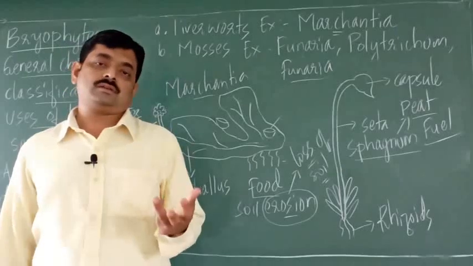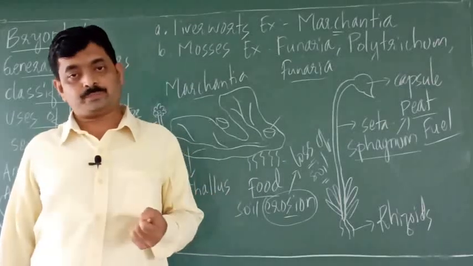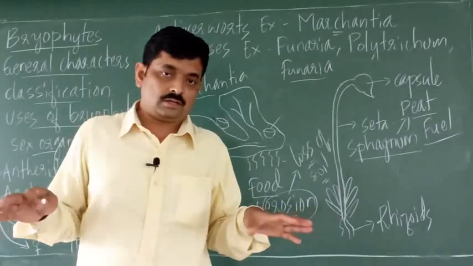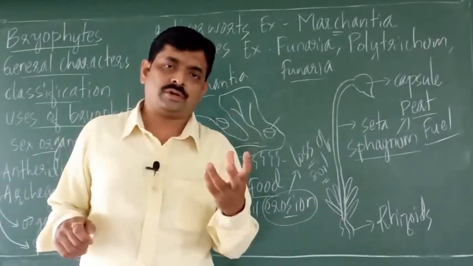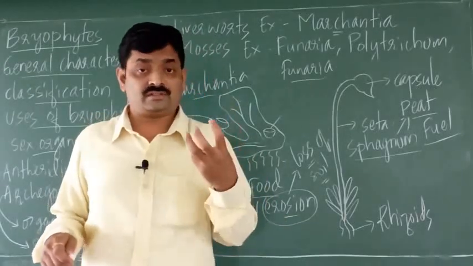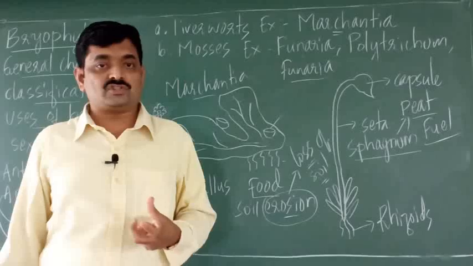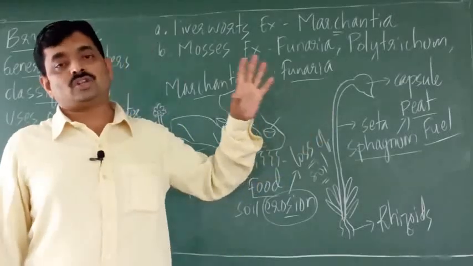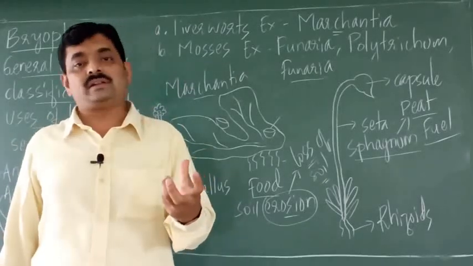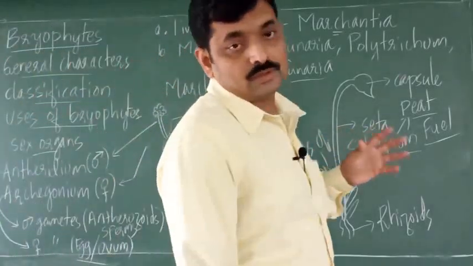So one use is bryophytes provide food to organisms, even birds. Bryophytes prevent soil erosion since they cover the soil and they prevent the loss of soil. Their rhizoids hold the soil. Then bryophytes like mosses, that is sphagnum, produce a substance called peat, which is used as a fuel. And because of the water holding capacity of sphagnum, it is used in packing plant material during export. So those are some uses of bryophytes.